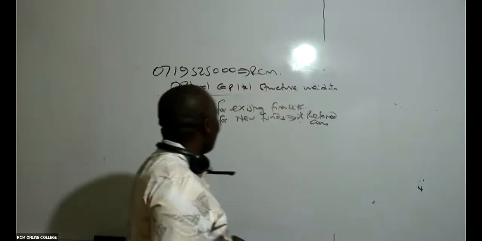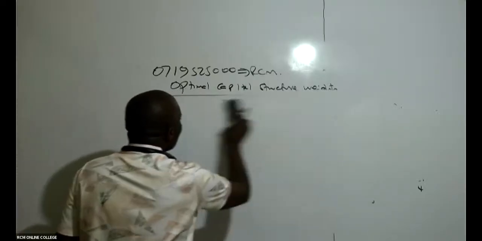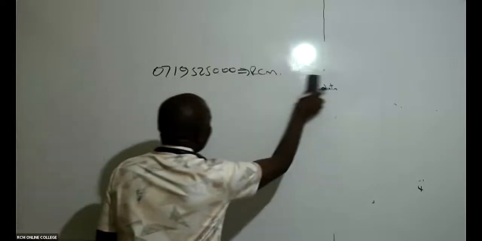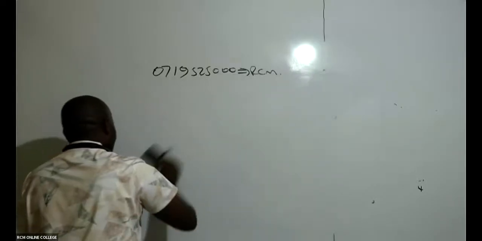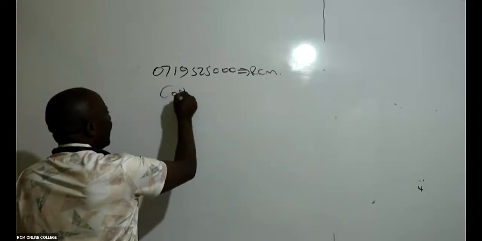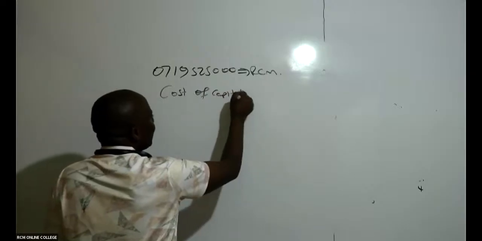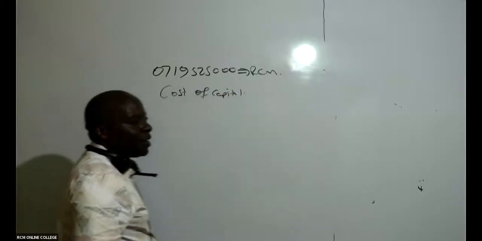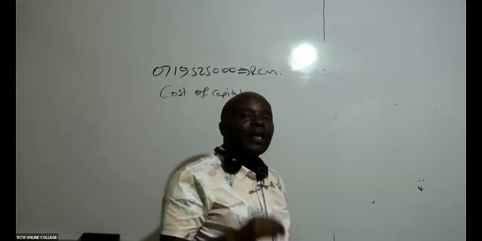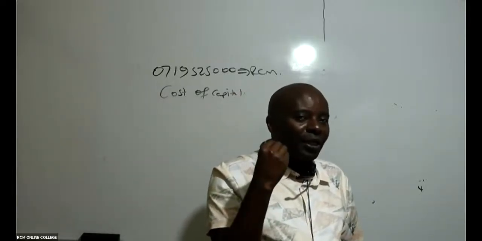Allow me to explain something very important here. For example, in this question, if they just wanted you to get an appropriate cost of capital without mentioning WACC, would you guys have managed to know that it is WMCC they wanted you to compute?